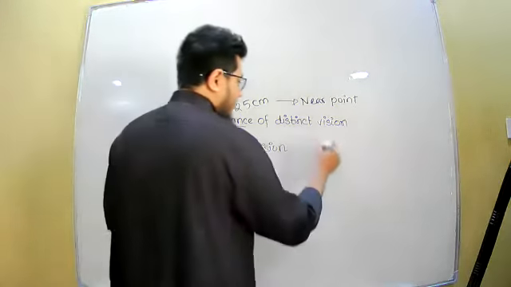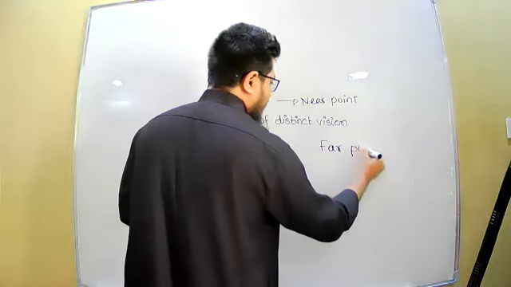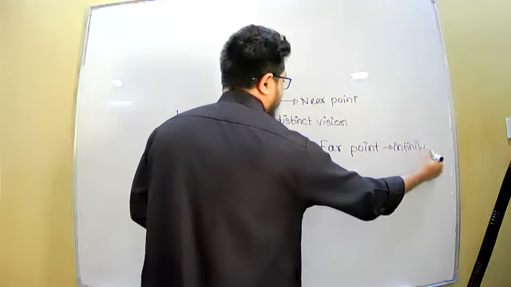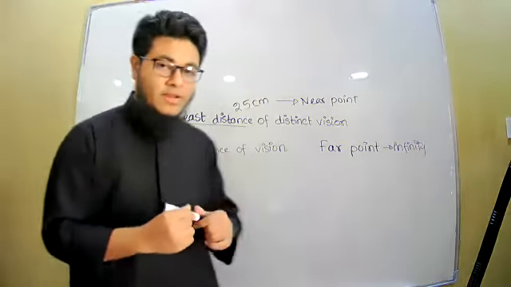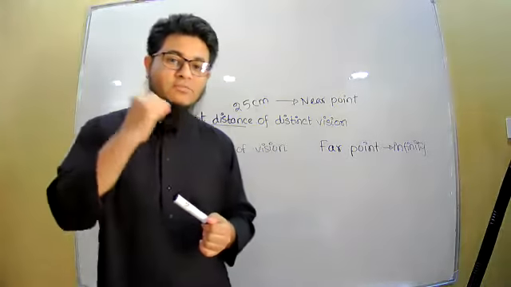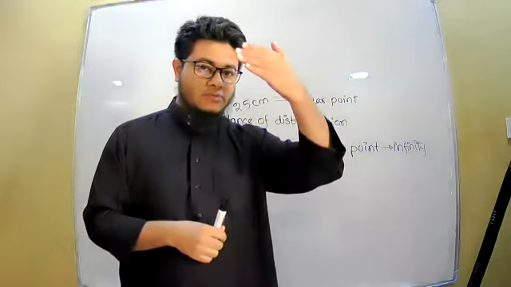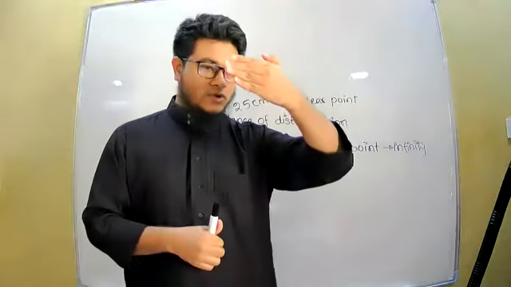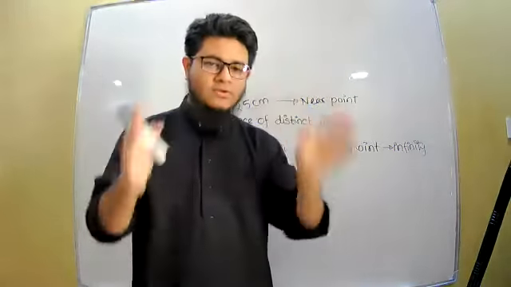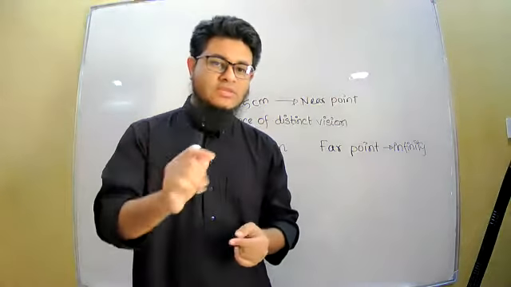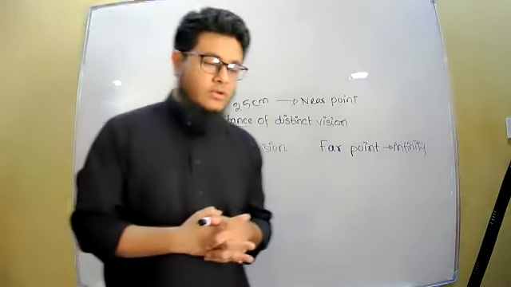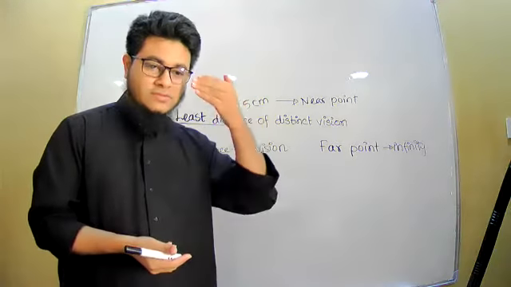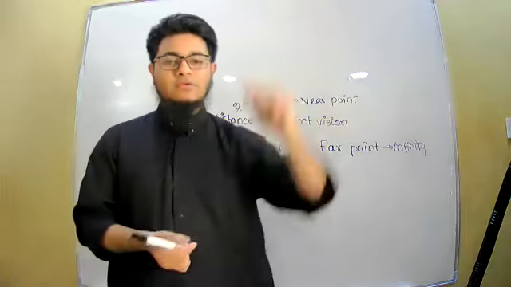So near point is 25 centimeter, far point is infinity. A normal eye will see every object clearly that is placed at a distance of 25 centimeter from the eye up to infinity. Starting from 25 centimeter up to infinity, whatever you keep in between, the normal eye should be able to see it clearly. Understood? So that is the range of clear vision.